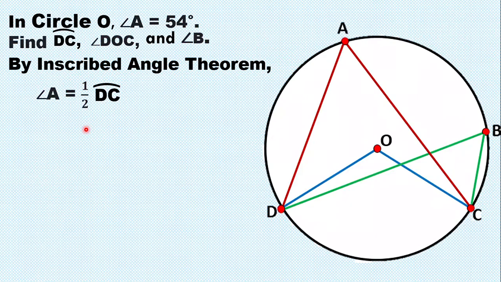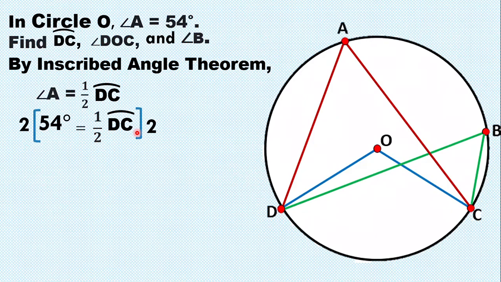So, by substitution, yung angle A, so given na siya, that is 54 degrees, is equal to 1/2 of arc DC. So, para matanggal tong denominator, let us multiply 2 sa left at sa right side ng ating equation. So, multiplying by 2, we have 2 times 54, that is 108 degrees.